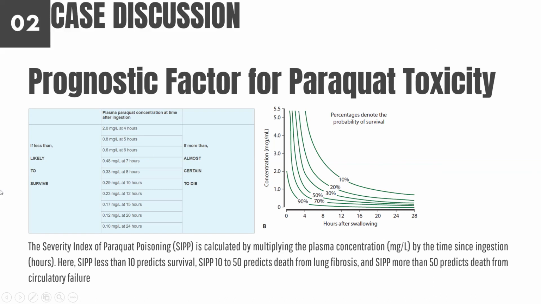There's also a term called the severity index of paraquat poisoning, which is calculated by multiplying the plasma concentration by the time since ingestion. Here, the SIPP, if it is less than 10, predicts survival. Between 10 to 50, it predicts death from lung fibrosis. If it's more than 50, it predicts death from circulatory failure.